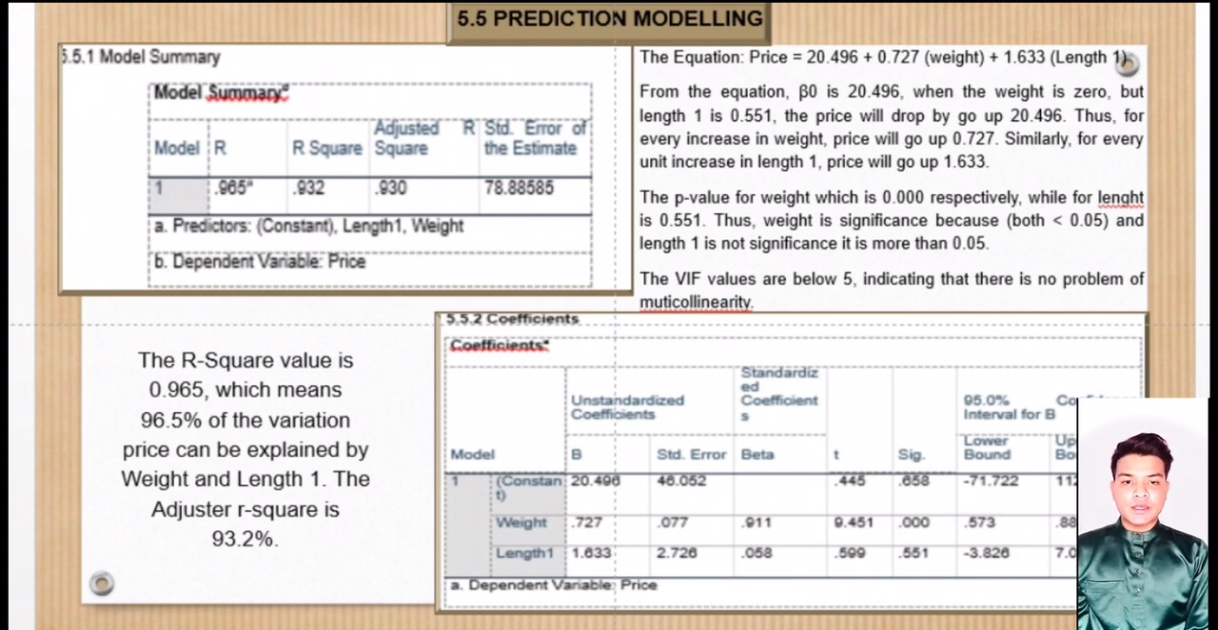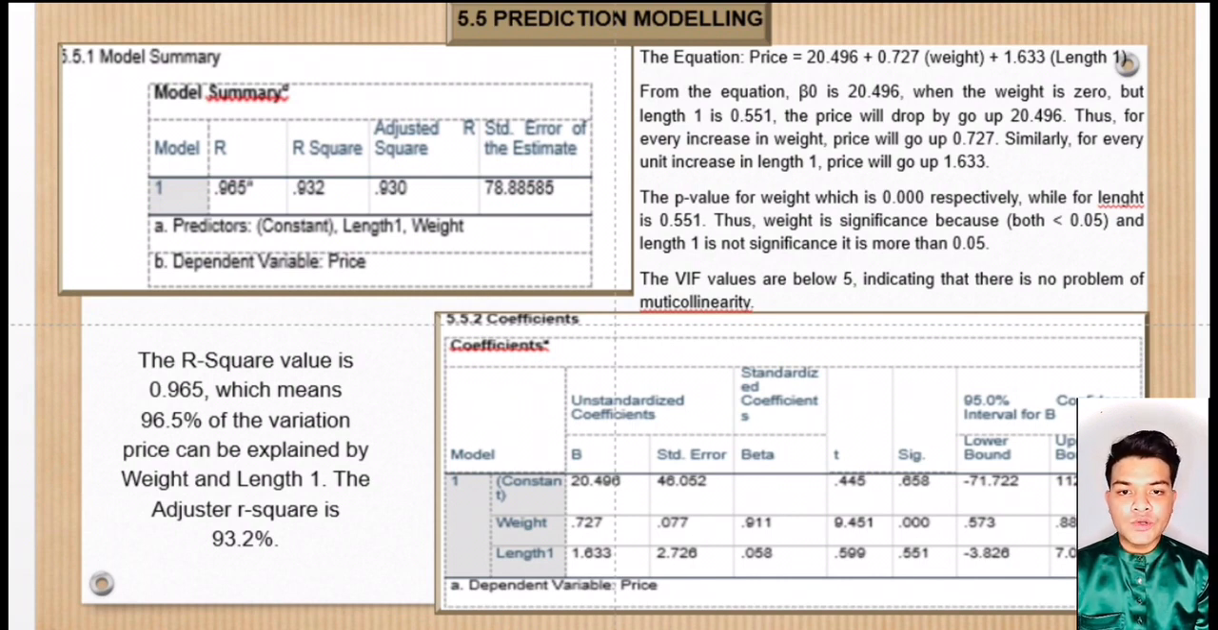5.5 Prediction Modeling. 5.5.1 Model Summary. The R square value is 0.965, which means 96.5% of the variation in price can be explained by weight and length 1. The adjusted R square is 93.2%. Next, 5.5.2 Coefficient. The equation is price equals 20.596 plus 0.727 weight plus 1.633 length 1.